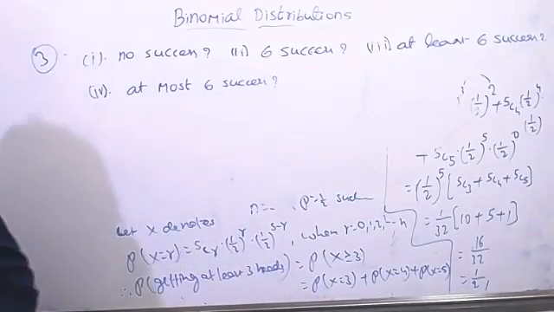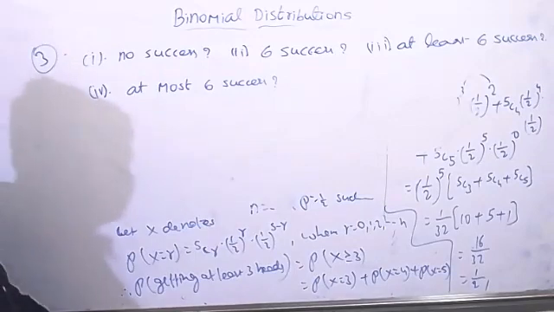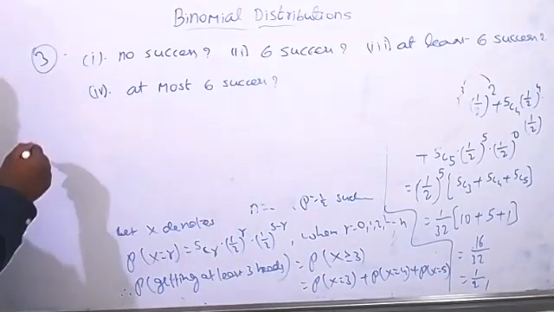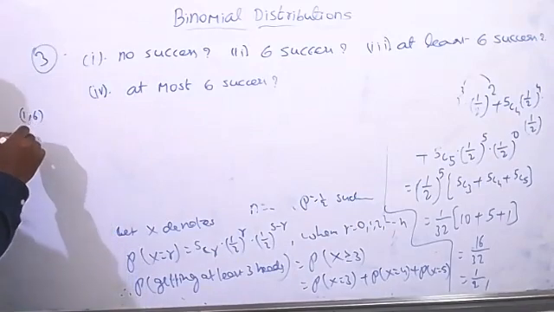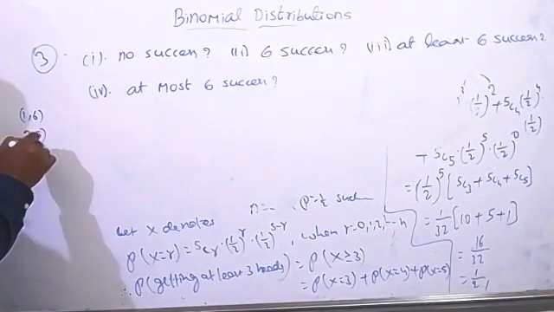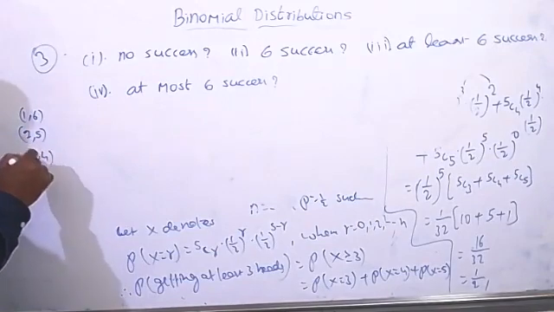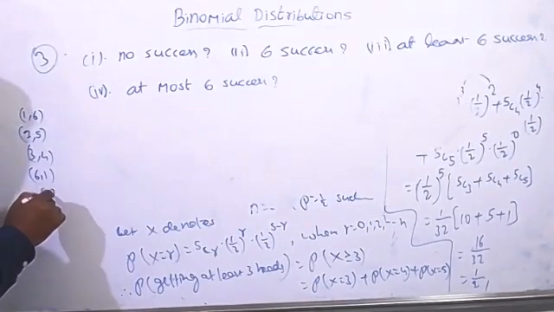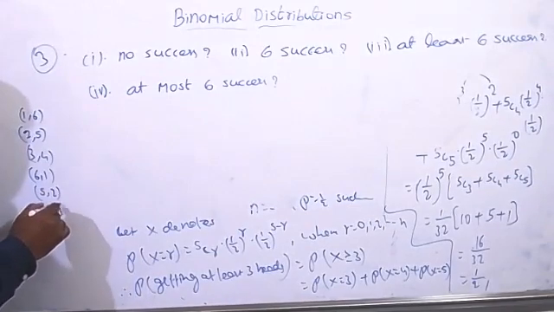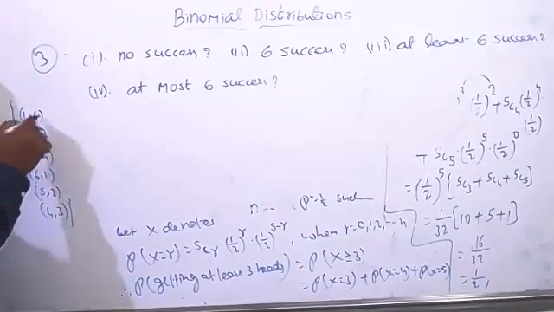Then tell me, if the sum equals 7, tell me the possibilities here. Sum equal to 7: (1,6), (2,5), (3,4), and (6,1), (5,2), and (4,3). Any other possibilities other than this?